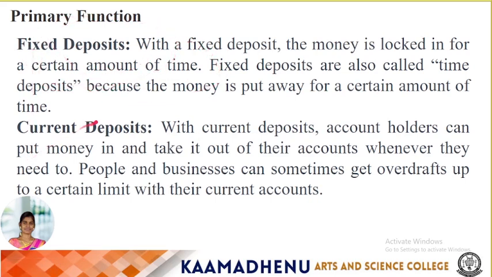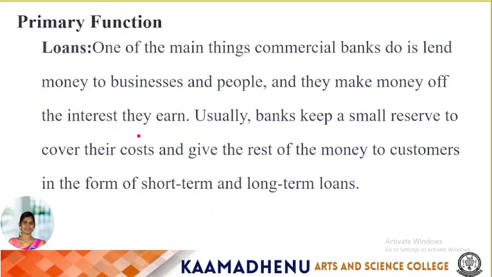Next, current deposit. With current deposits, account holders can put money in and take it out of their accounts whenever they need to. People and businesses can sometimes get an overdraft up to a certain limit with their current accounts. Most business people use current deposits.